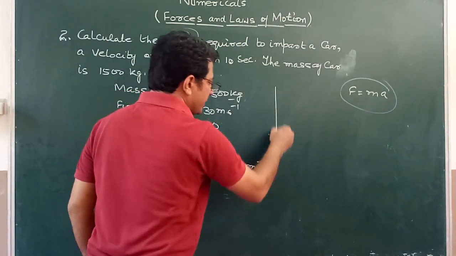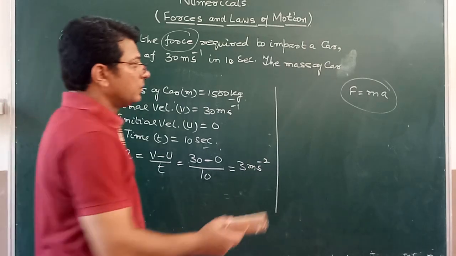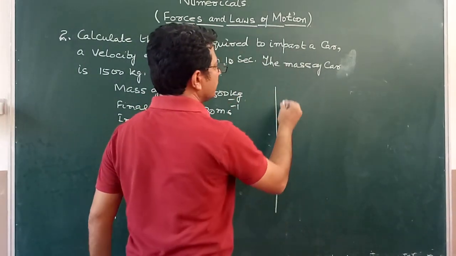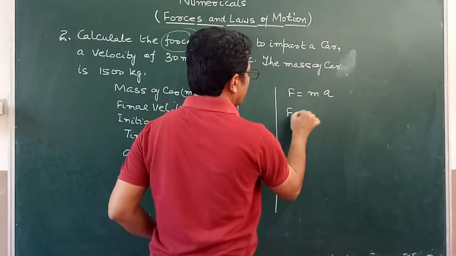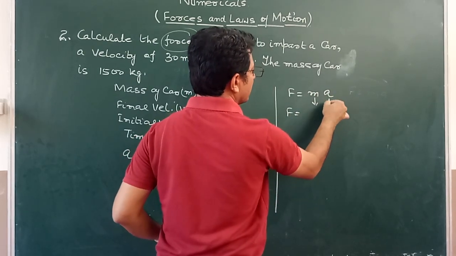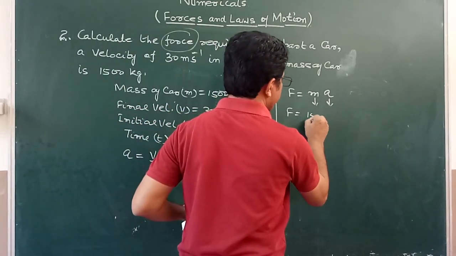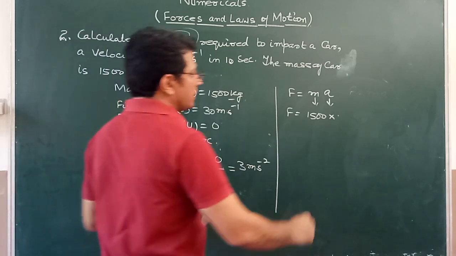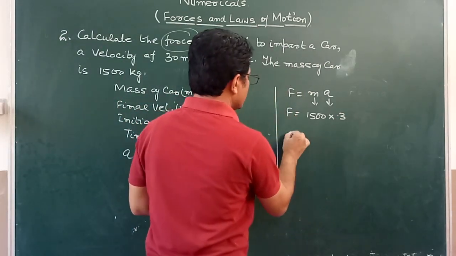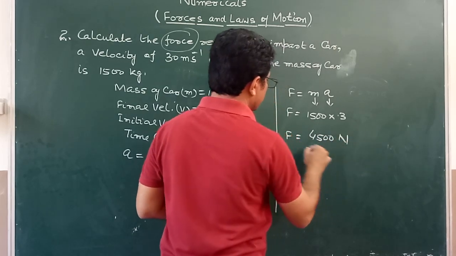Now we want to find out force, and you know force is equal to ma, and both these two things are known. Mass is 1500 kilograms and acceleration is 3. So force is equal to 4500 Newton.